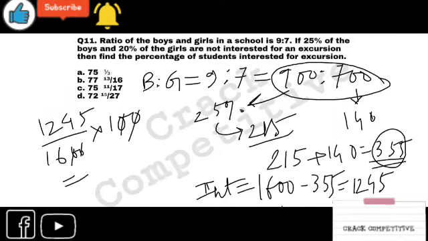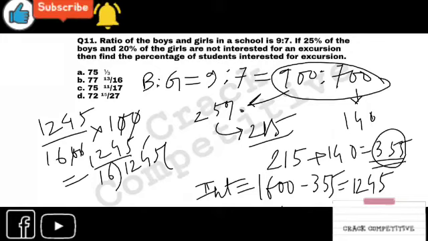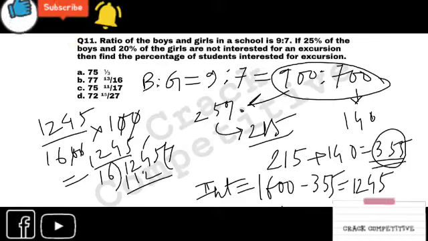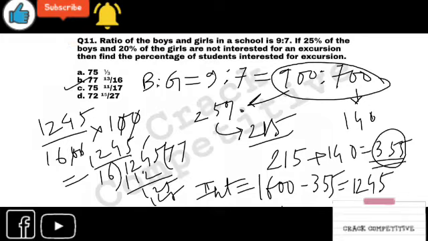So 1245 divided by 16. How will you calculate that? Firstly, it will be divisible by 7. Again, it will be gone by 7. Look at this, 125. Then again 7, 125. You don't have to calculate it further because there is only one option available for this.